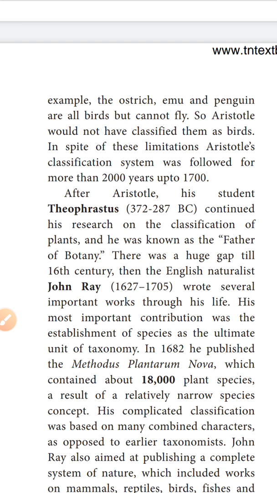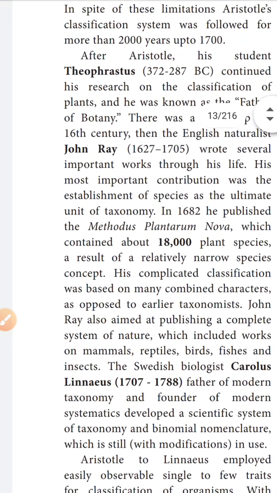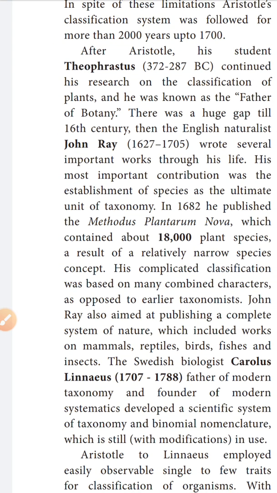For example, the emu and penguin are birds, but they cannot fly because they are overweight. So this limitation of Aristotle's classification system was followed for more than 2000 years, up to the 1700s. Okay, thank you students.